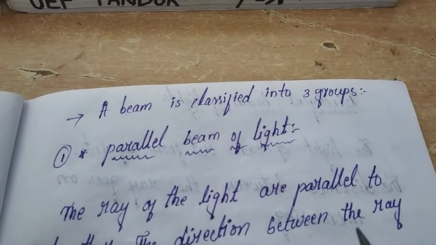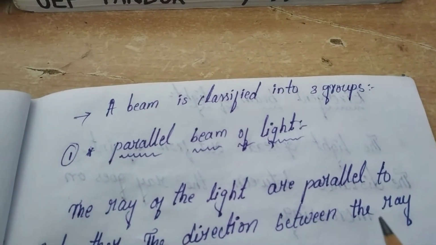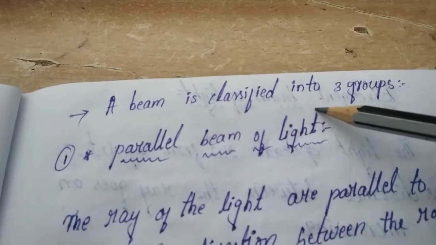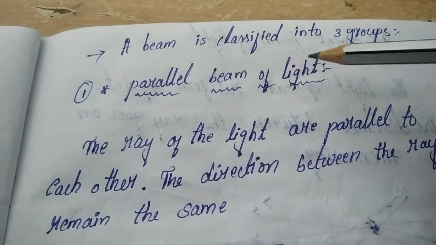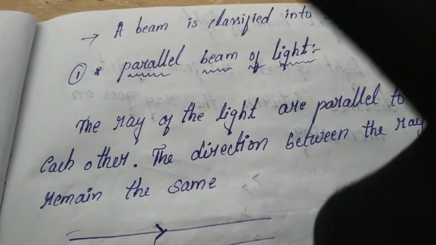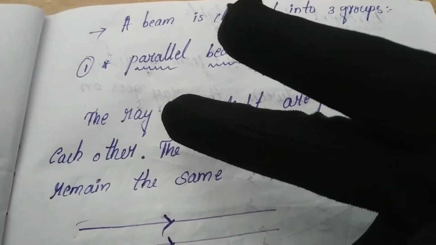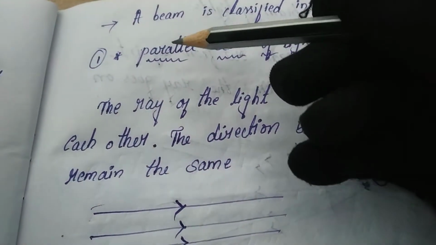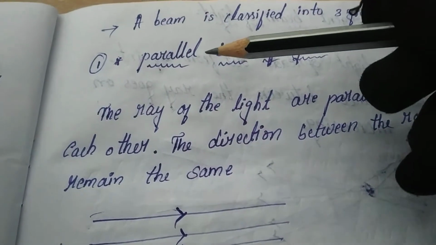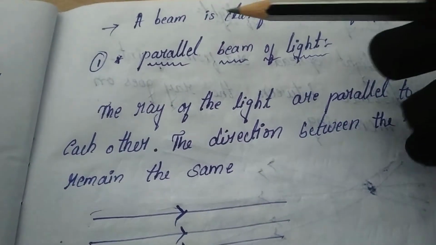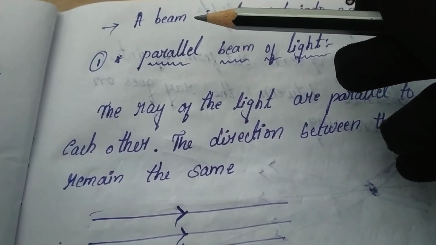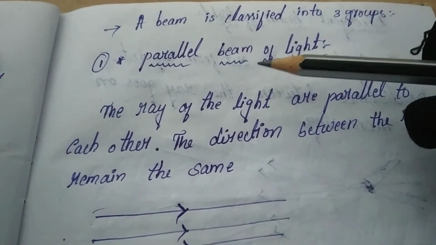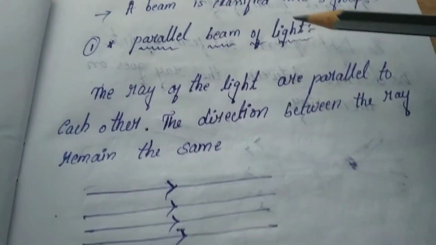The beam is classified into 3 groups. What are they? First, the parallel beam of light. Second, the convergent beam of light, and third, the divergent beam of light. First we will see the first one, the parallel beam of light.